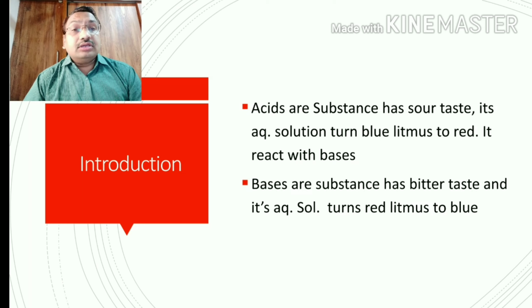Previously, they called it acid. What is the substance? It has a sour taste and its aqueous solution turns blue litmus to red, and it reacts with the base. These are the general characteristics of acids before any theory defines what acids and bases are. Now, what is a base? Bases are substances which have a bitter taste, and their aqueous solutions turn red litmus to blue. So these are the general definitions of acids and bases before any theory is provided.